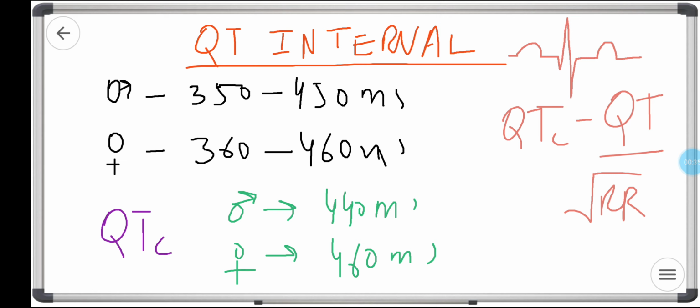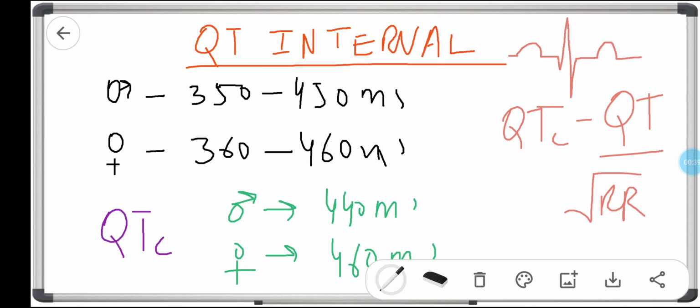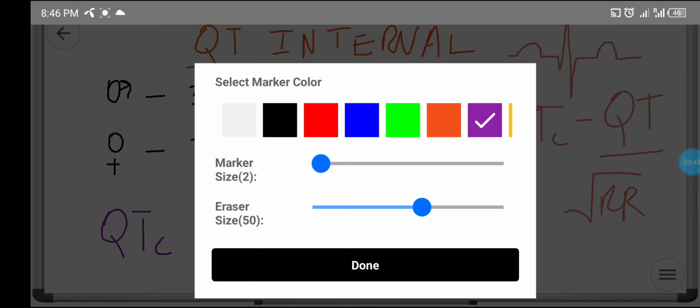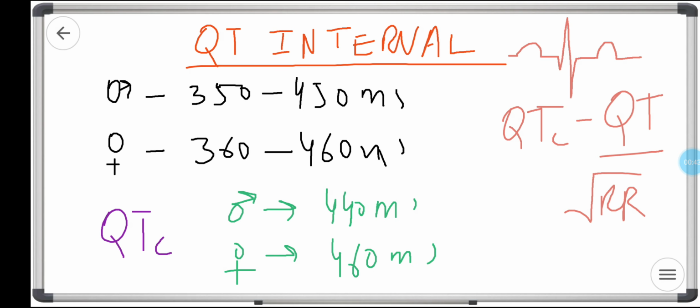And this QT interval in males is 350 to 450 milliseconds. You know that every small square is equal to 0.04 second, or in milliseconds, that is 40 milliseconds. So in the male, 350 to 450 milliseconds. In female, it is 360 to 460 milliseconds.